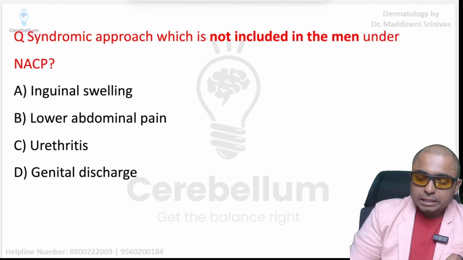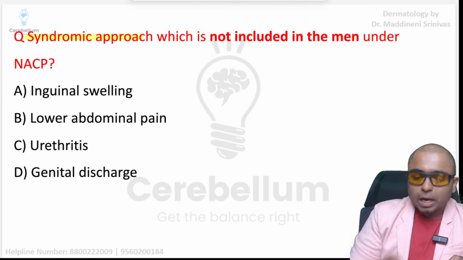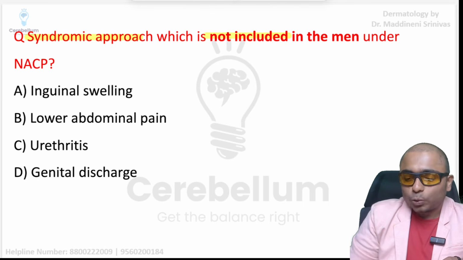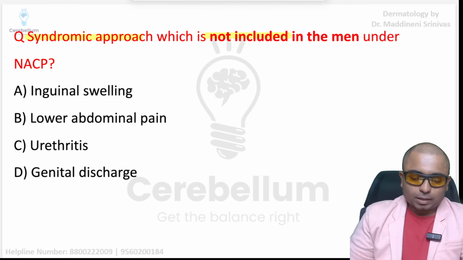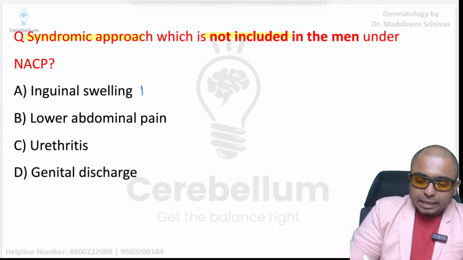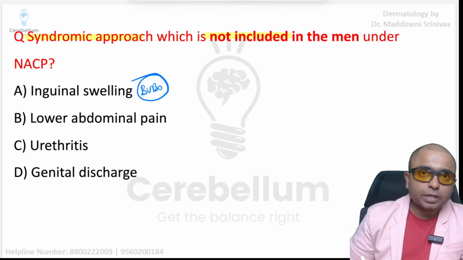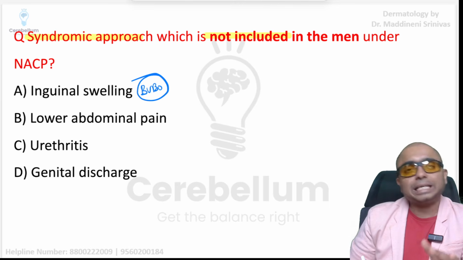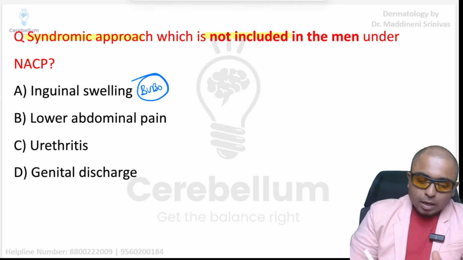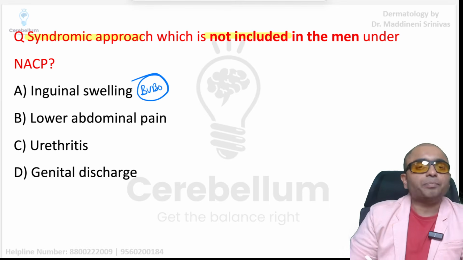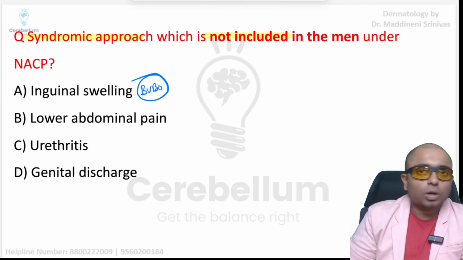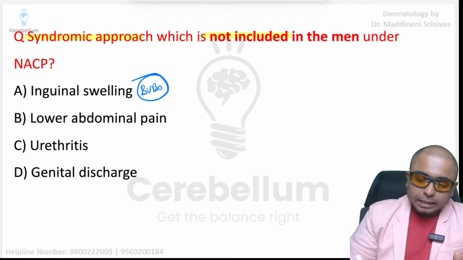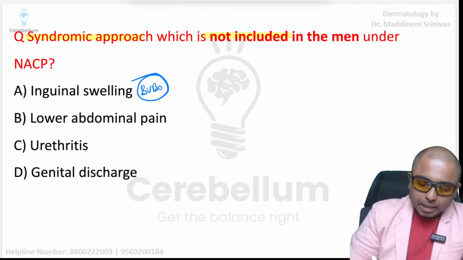Right, next question. This is an interesting syndromic approach question: which is not included in the men. Inguinal swelling, for example bubo. If you remember, LGV and chancroid are both associated with bubo, so bubo treatment is included for men. Urethritis, gonococcal and non-gonococcal urethritis, is also included for the men.